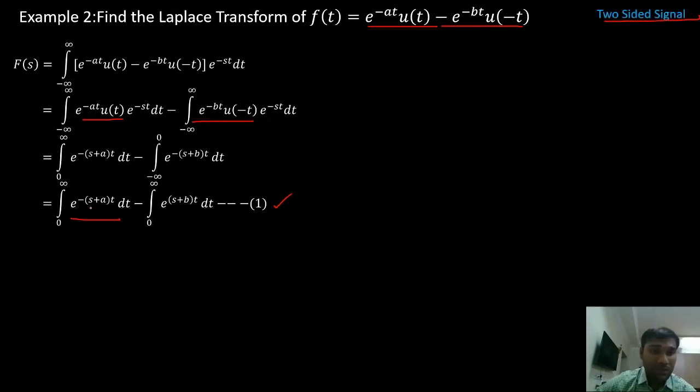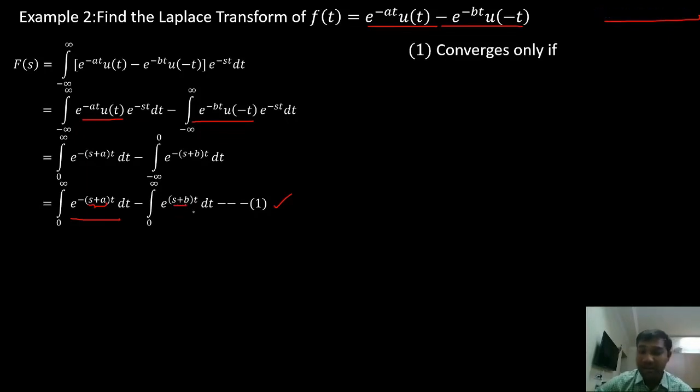My ROC must be, when will this e power minus (s plus a) into t converge? If s plus a is positive, what happens? This becomes a negative term in the exponential, right? Minus some value, e power minus some value will always converge, right? So s plus a must be greater than 0.